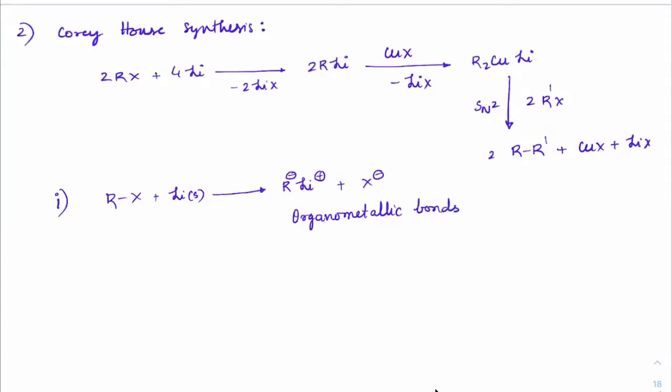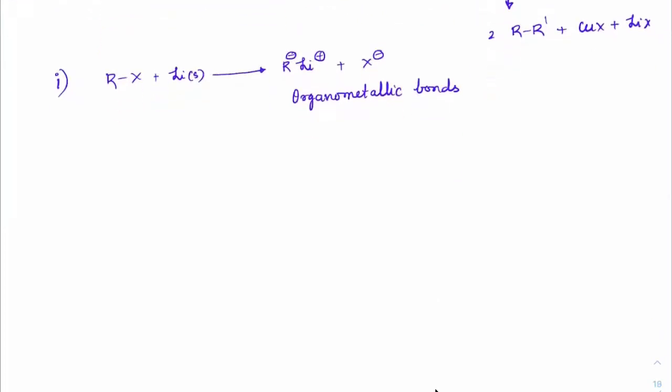So an organometallic bond is developed there. This particular molecule, R minus Li plus, is called Gilman's reagent.